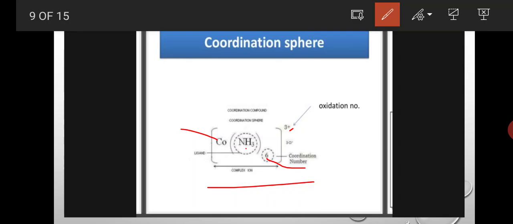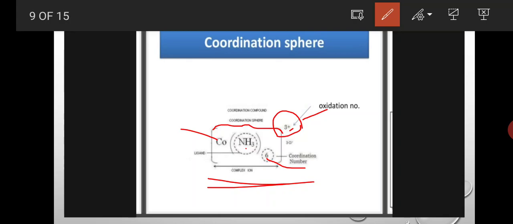And here, this place is called the coordination sphere. Within the square bracket is called the coordination sphere. And here 3 plus is the charge, that indicates the oxidation state of the central metal atom. In total, this ion is called a complex ion or complex compound.